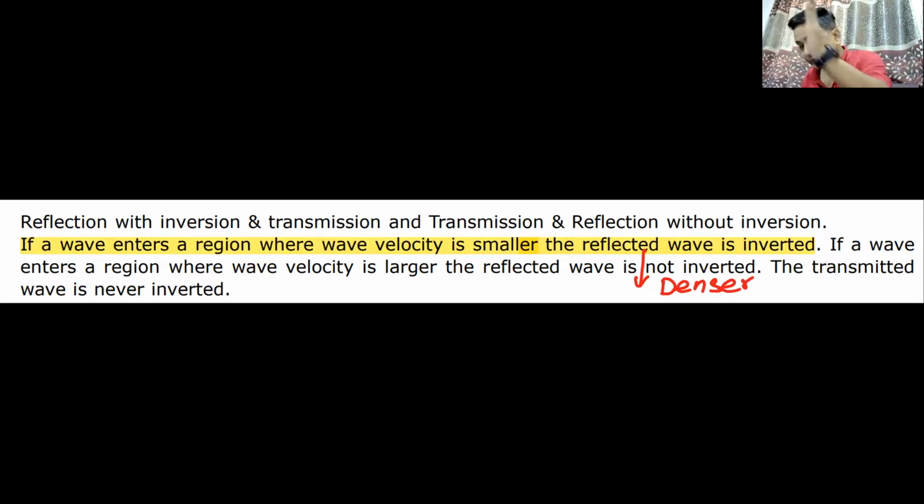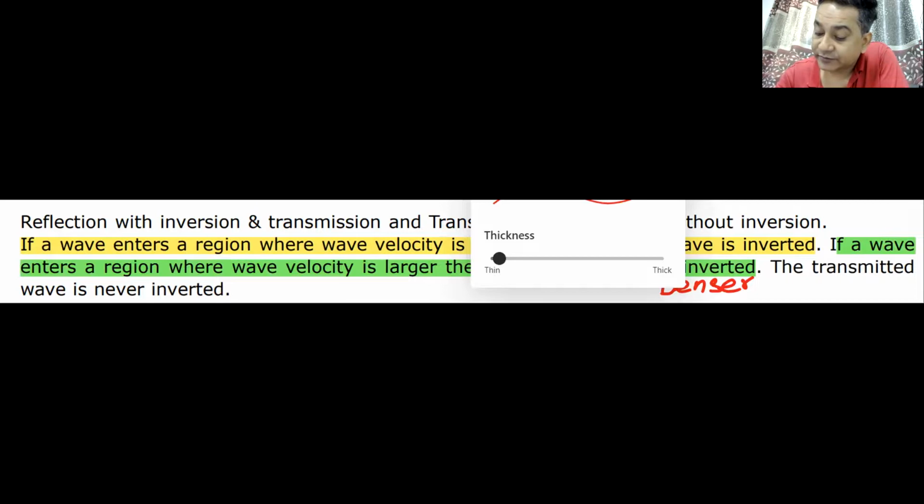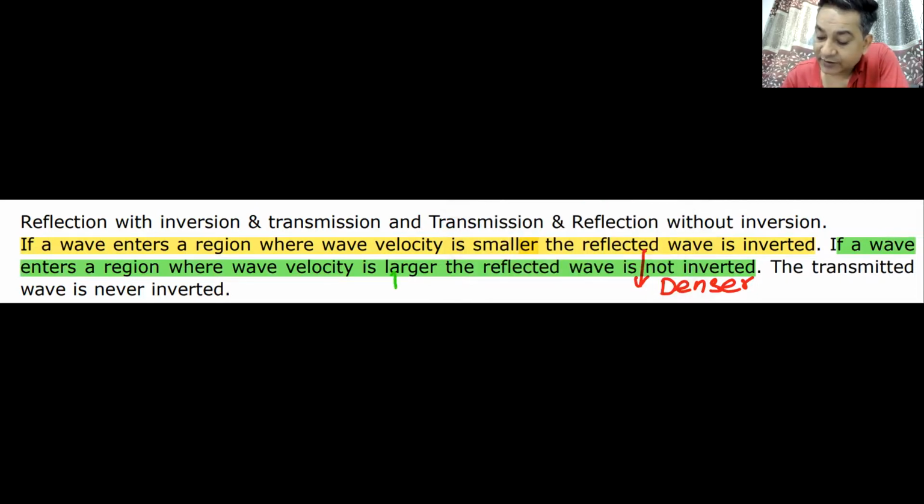When I'm moving from rarer medium to denser medium, the wave would be inverted. If the wave enters a region where the wave velocity is larger, the reflected wave is not inverted. That means when it is reflected from a rarer medium, it will not be inverted.